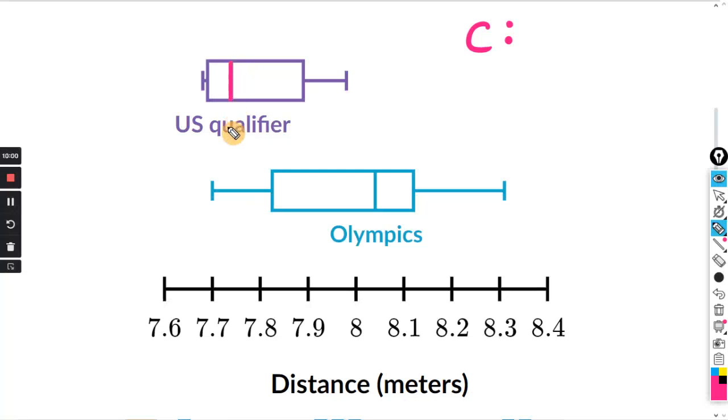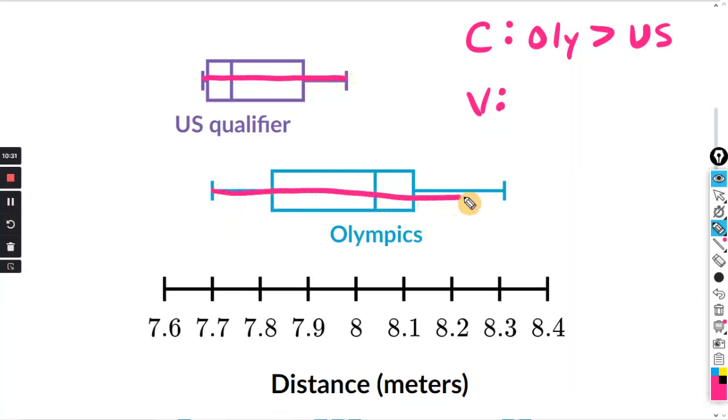So this center for the U.S. qualifier is there, and the center for the Olympics is right there. So clearly the one for the Olympics is greater than the one for the qualifier. All right, the one for the Olympics is greater than the U.S. qualifier. And for the variability, just look how spread out it is. The one for the U.S. qualifier is from here to here, but the one for the Olympics is from here all the way to here. Clearly, there is more variability in the Olympics than the U.S. qualifier.